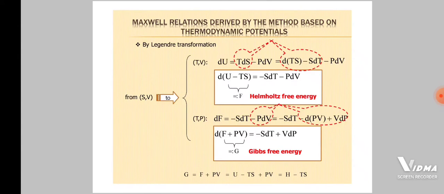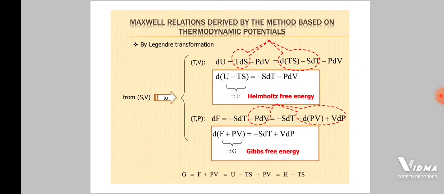Helmholtz free energy, F, is a physical quantity in energy units which never increases during a process which is isothermal as well as isovolumic. And G, that is Gibbs free energy, is a physical quantity in energy units which never increases during a process which is isothermal as well as isobaric.